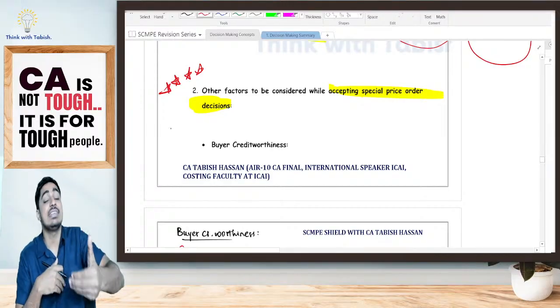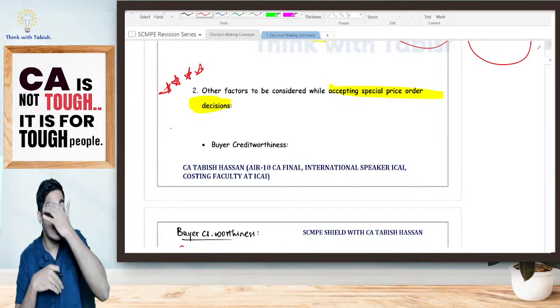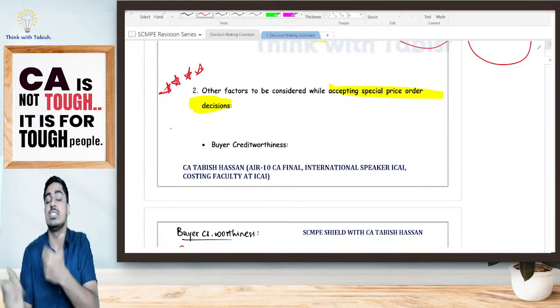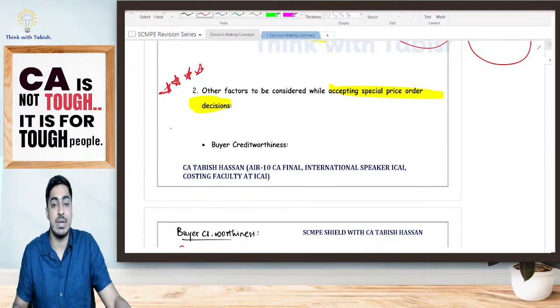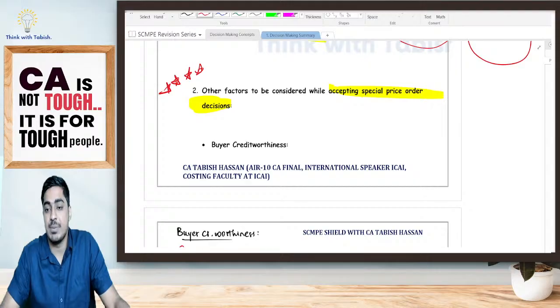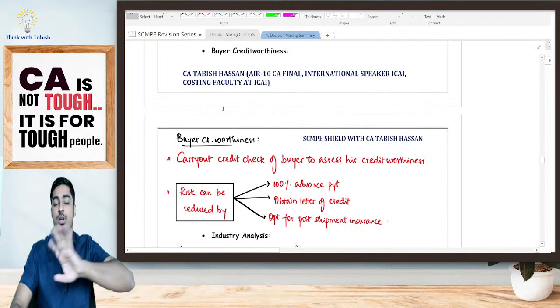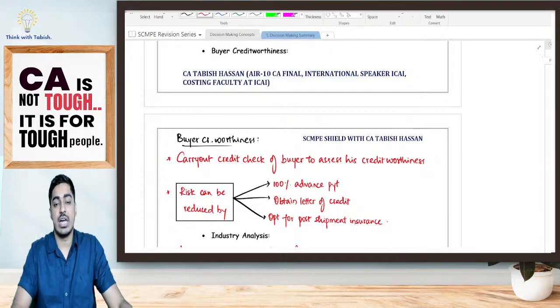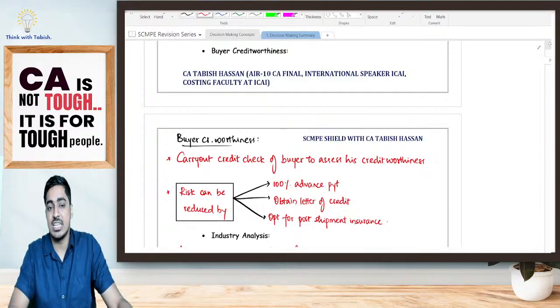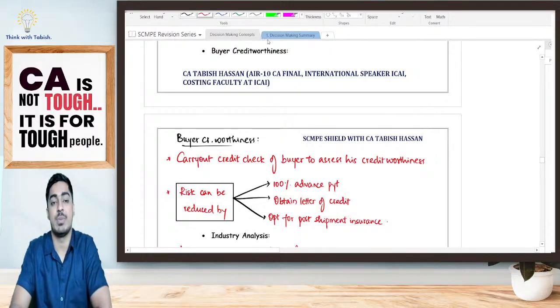You have to give an analysis telling, okay, from a financial perspective this is fine. From a non-financial perspective, what all points will have to be kept in mind? Look at the students, everyone. 4 points will have to be kept in mind. What are the 4 points? First, we'll understand the points, then we'll give you a mnemonic to remember.